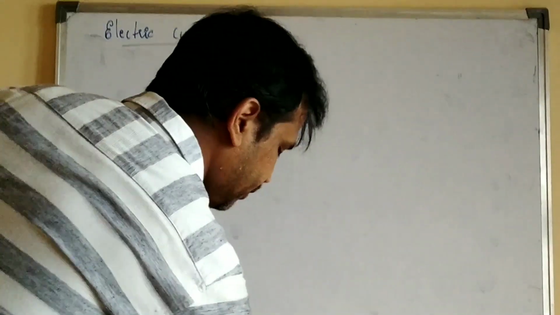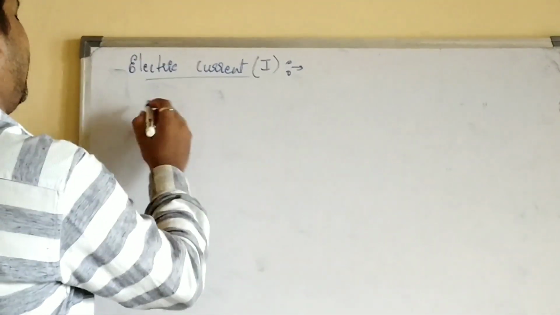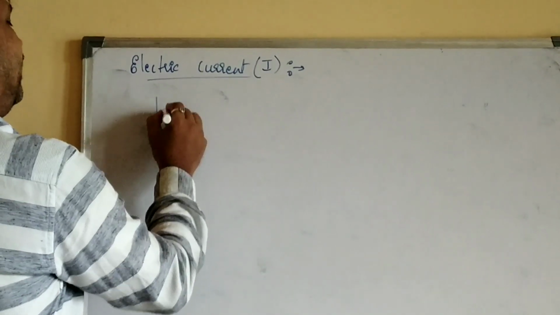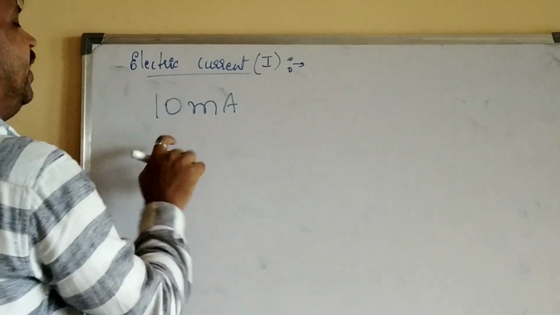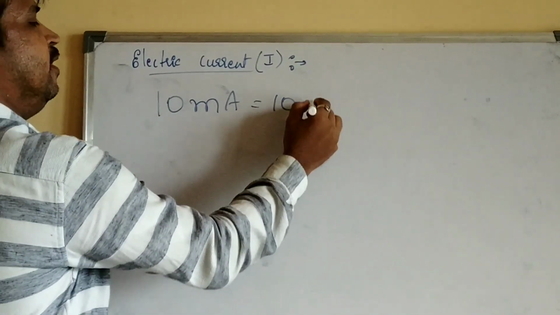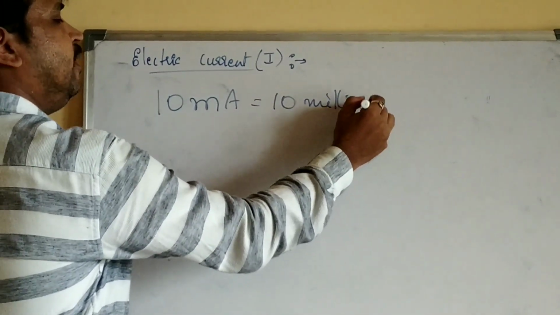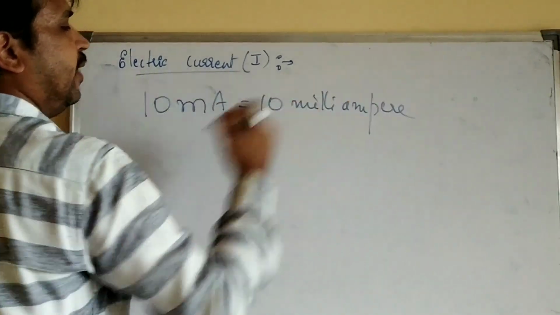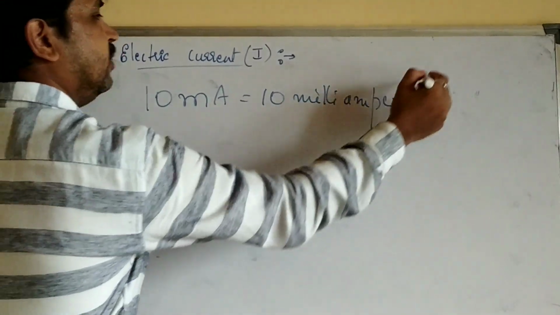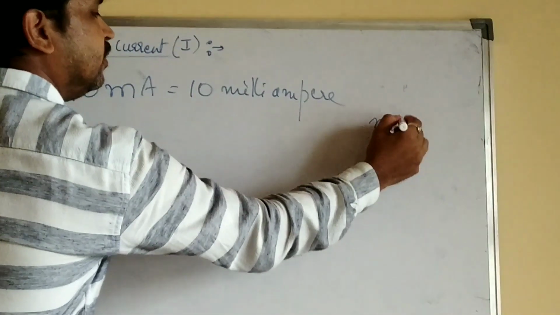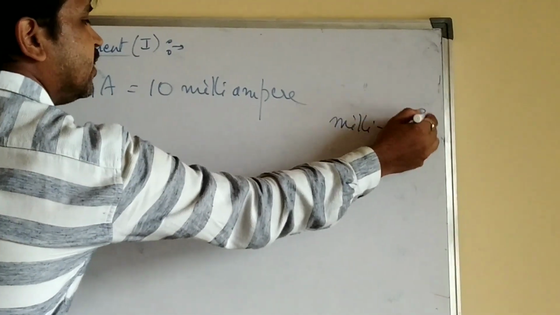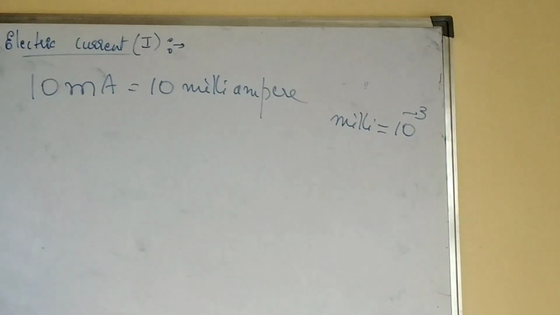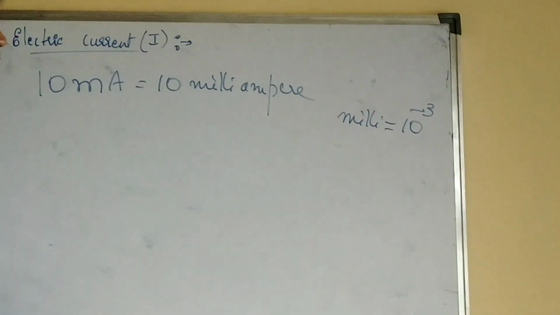Now what are the smaller units of electric current? Suppose you have, for example, 10 small m capital A. It is called 10 milliampere. So here milli means 10 power minus 3, in powers of 10. Milli means 10 power minus 3.